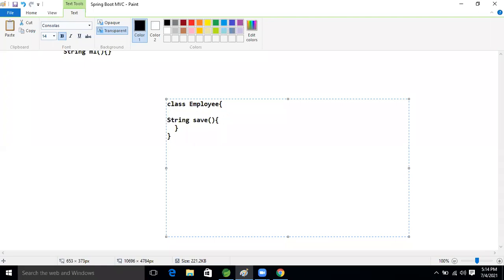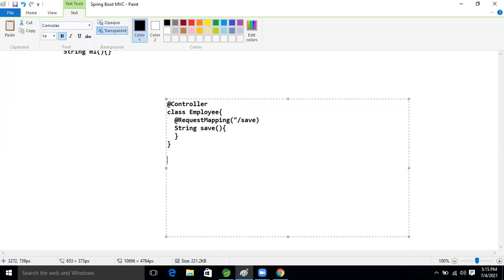On the top of this class there is @RequestMapping, and what is the slash? Slash save. One save method is there, and here it is @Controller.